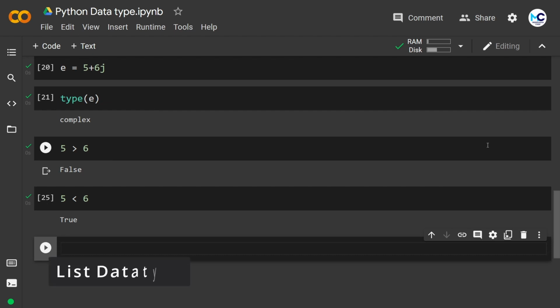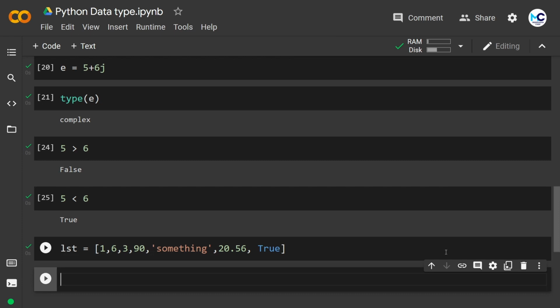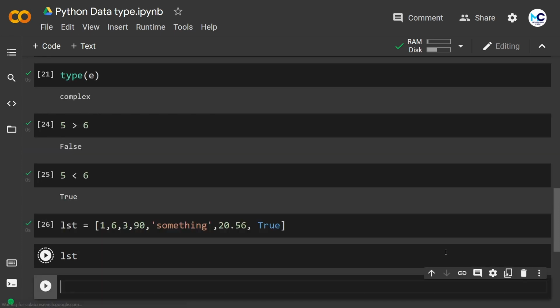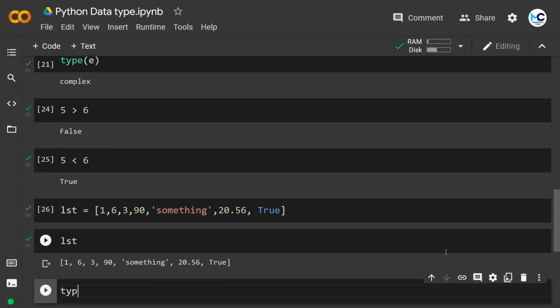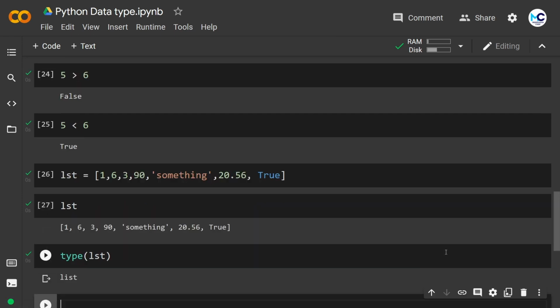Next we have a list data type. To define a list in Python, we first need to give a name for that list. Here I am giving the name lst, and to define a list in Python, we can use square brackets, and in the brackets we can define values. So we have a list here. We can store all kinds of values in a single list, whether it's an integer, float, string, boolean data type, anything. So here we have a list. If I check the type of lst, I will get list in the output, as you can see, as expected.